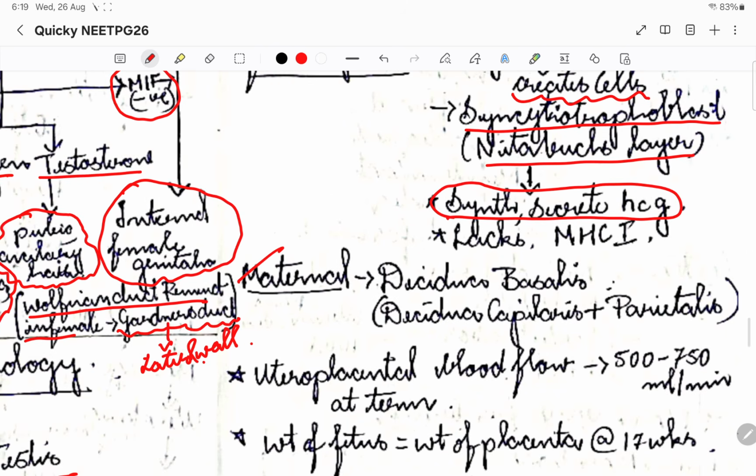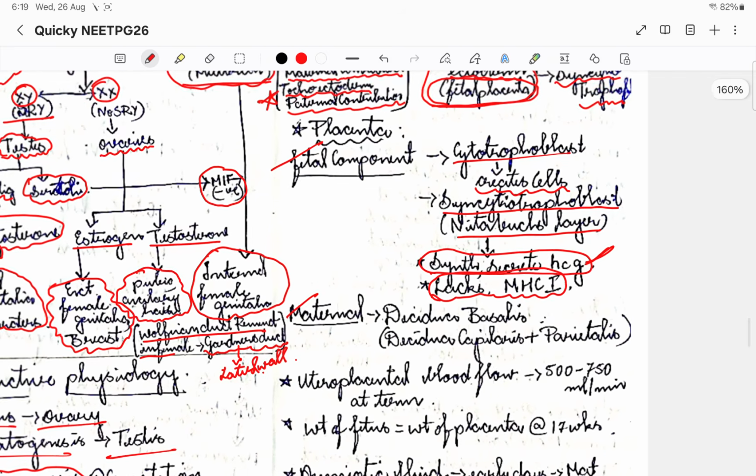HCG is very, very important for the growth of the placenta and the baby, and we also use it to measure how the pregnancy is going. So it is the syncytiotrophoblast that generates it. There is a lack of MHC1 on the syncytiotrophoblast, so there is no MHC1 recognition, which is why autoimmune reactions also won't happen with respect to the placenta.